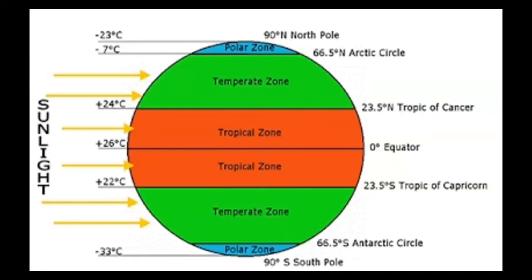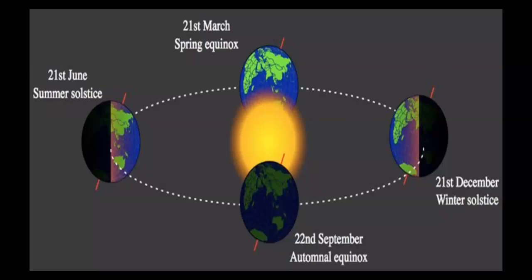Tropical zone. The region between the Tropic of Cancer and the Tropic of Capricorn is called the tropical zone. This is the hottest part of the Earth. The sun's heat falls directly on this zone during the solstices and the equinoxes.